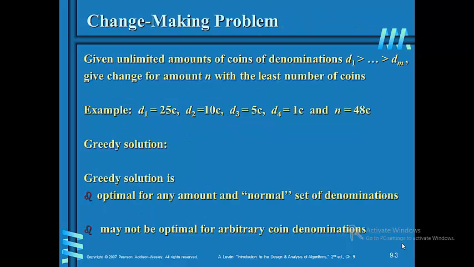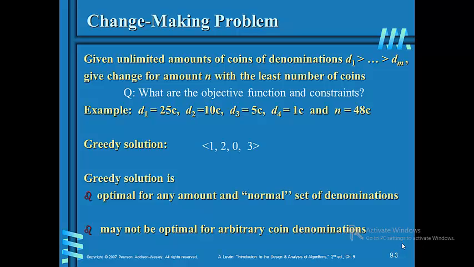Change making problem. Given an unlimited amount of coins of denominations d1 greater than d2 up to dn, give change for amount n with the least number of coins. Here the question is: what are the objective function and constraint? For this we take an example which includes d1 equals 25 coin, d2 equals 10 coin, d3 equals 5 coin, d4 equals 1 coin, and n which is 48.